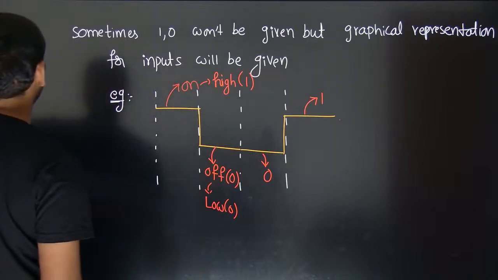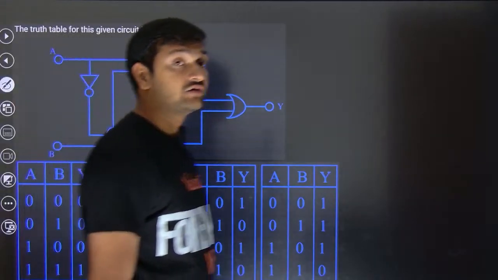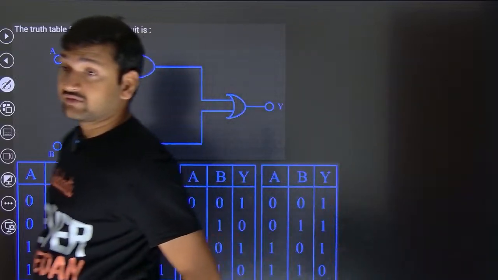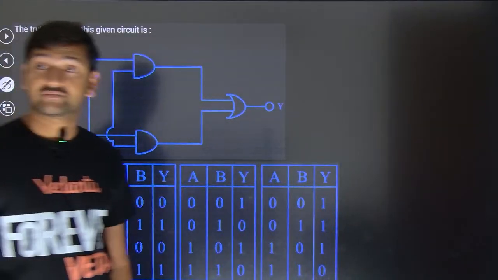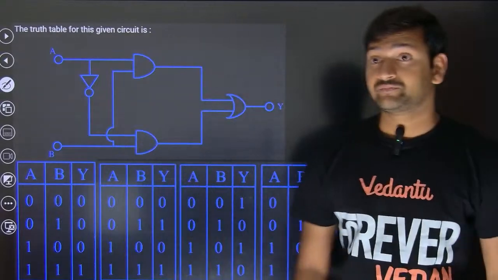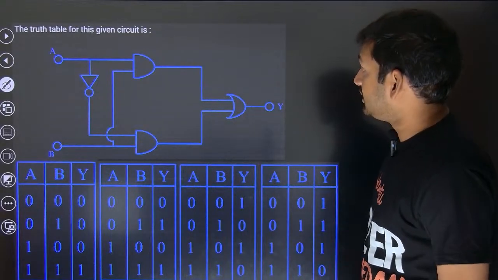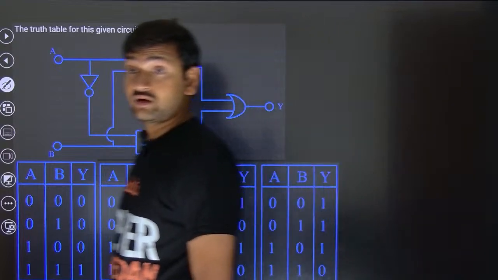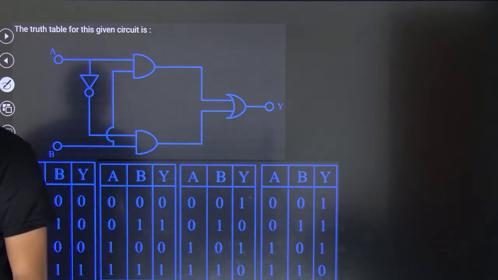With this, we are done with the basic theory. Now, we are into questions. So the truth table for this given circuit is, a lot of things have been given. Come on.